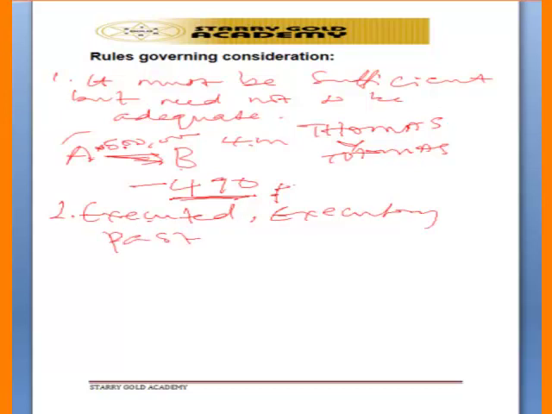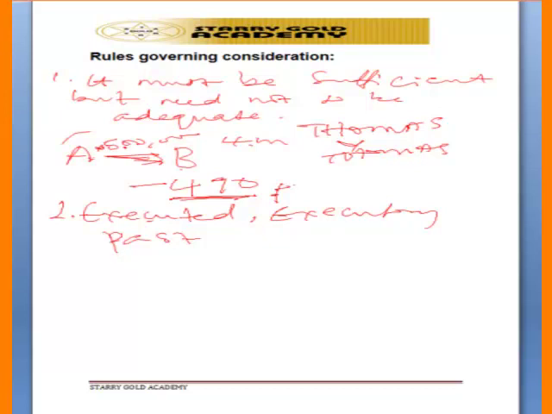Executed consideration means that the party who has exchanged a promise has fulfilled their promise. That means that the consideration has been executed. Executory means that they have not fulfilled their promises, but they are still ready and fully prepared to fulfill their promises. So such a promise is said to be executory.